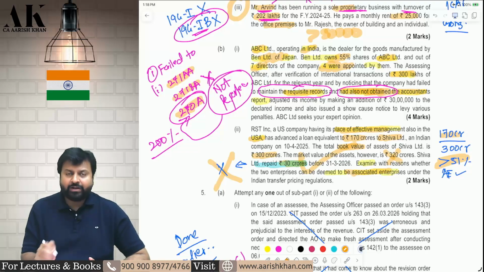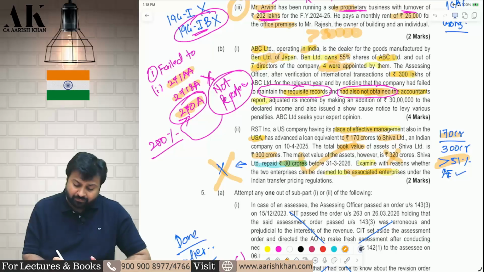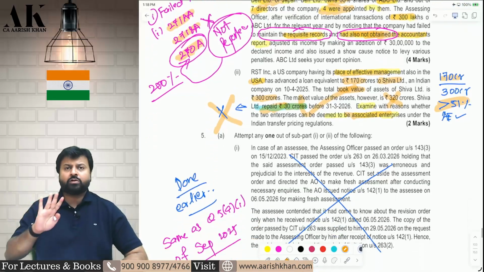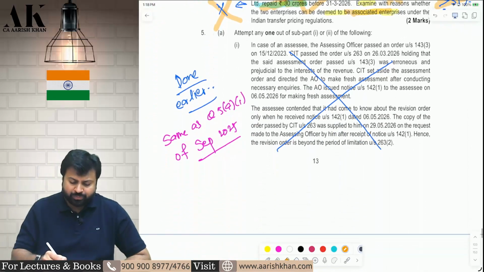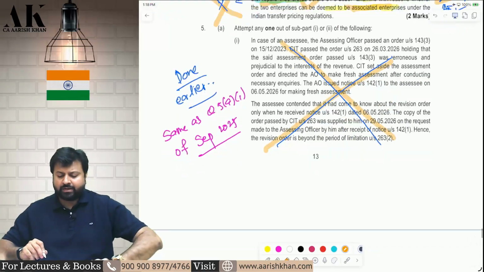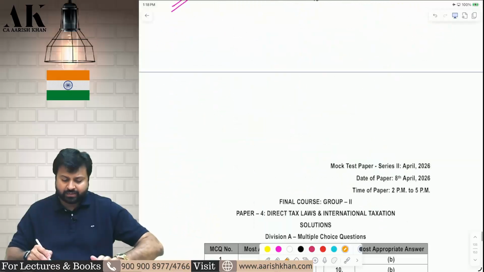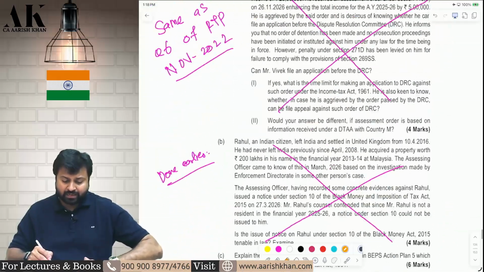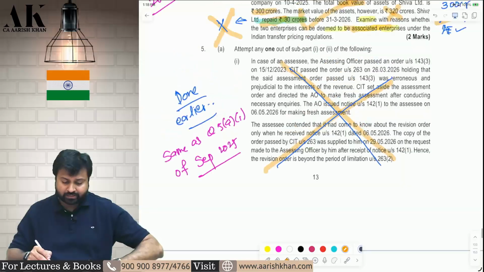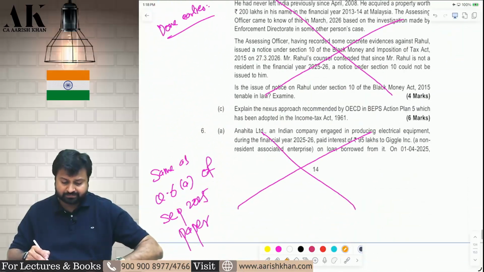Market value is not relevant to determine associated enterprise. Even what is repaid during the financial year is not relevant to determine an associated enterprise. I hope it is clear to all of you. Next question we have done earlier. Go and check, I have given the reference. All these questions we have done earlier. Everything has been done till here now. Nothing has been left. You can go and check.